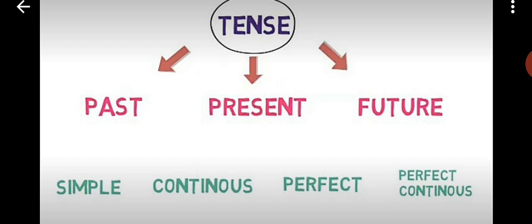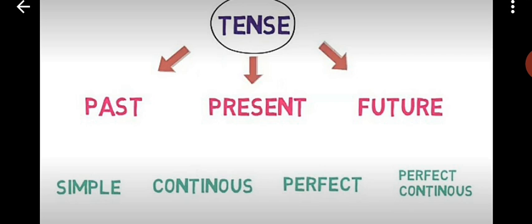We can describe it like tense is a father. He had three sons: past, present, future. And then he became a grandfather and had more grandsons, and each son has four sons.